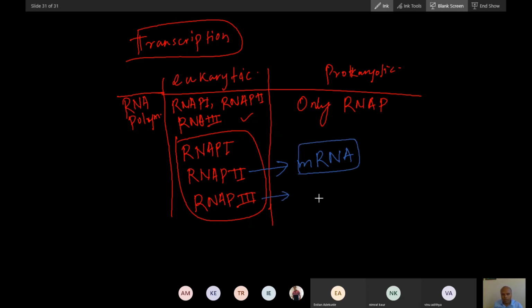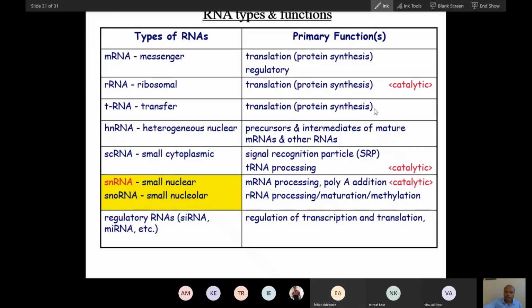And 3 will synthesize tRNA, tRNA plus 5S rRNA. And 1 is for rRNA. So you will understand. Let's end the topic today here.